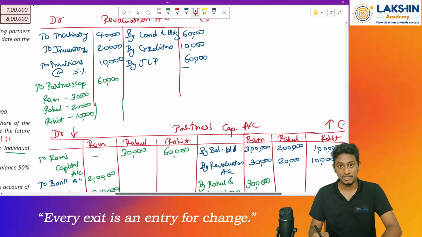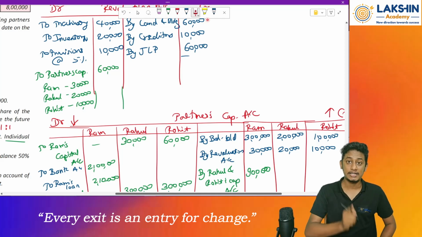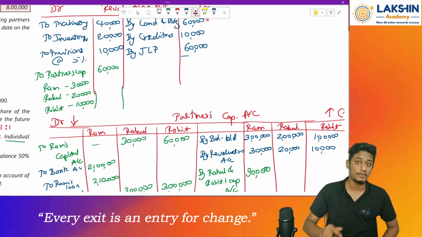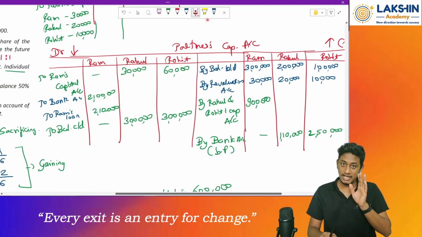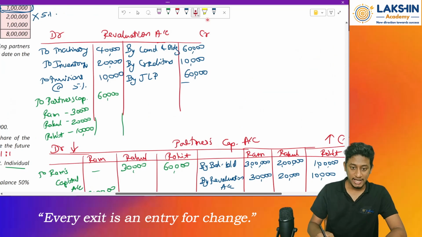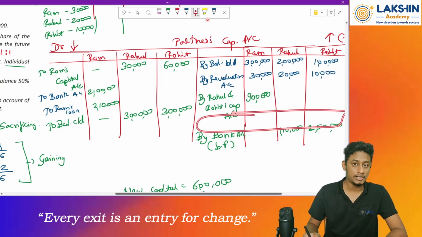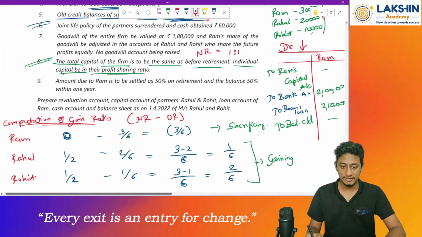Because at the end of the day, whatever profits or losses you earn in a partnership firm will indirectly affect the partner's capital account. So whatever amount you receive again has to be charged back to the partner's capital account only. Clear? Okay. But at the end of the day, the answer will be the same. Either you take it as a revaluation item or you take it as a capital account item. The answer remains the same. Clear? Okay.